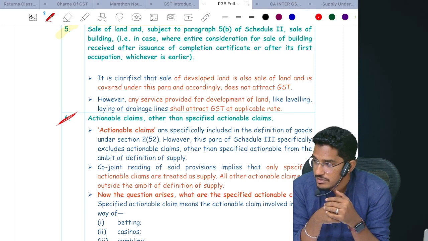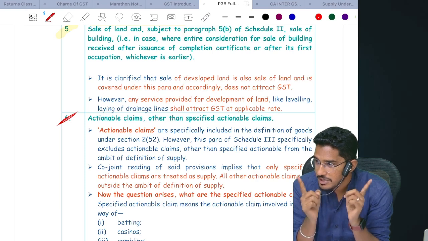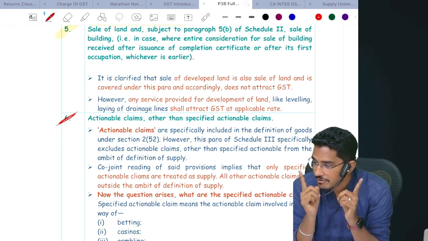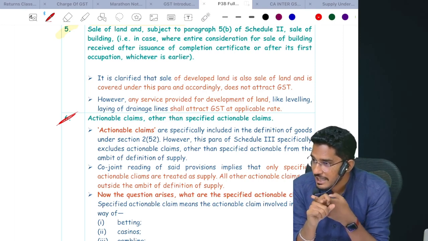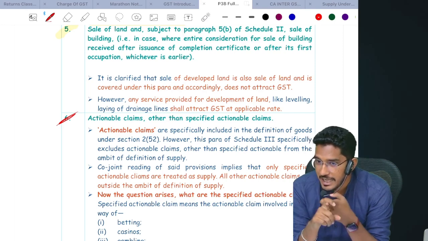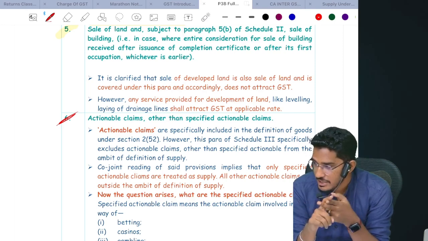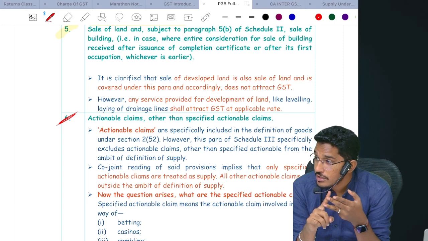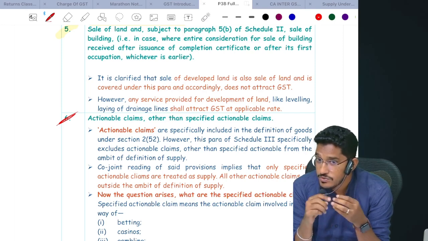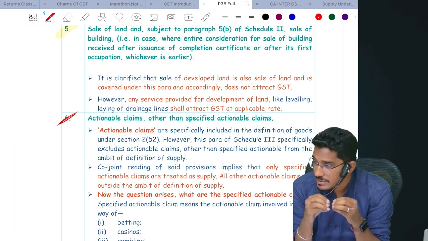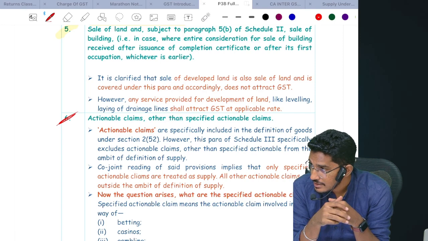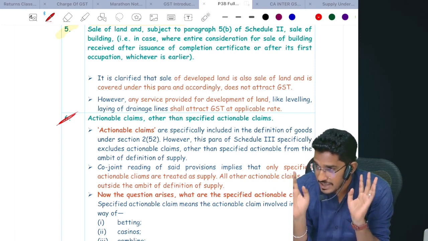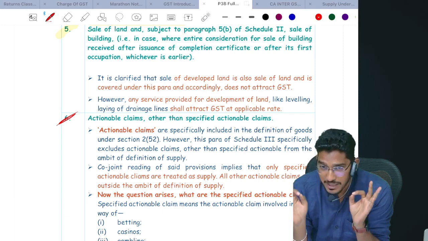You are not responding. I will not leave you until this chapter gets completed. It's up to you, and I will proceed further only when I get the response. Goods means every kind of movable property other than money and securities. It includes actionable claims. So goods will include what? Actionable claims. When the actionable claims are supplied, generally it should be treated as supply of goods.